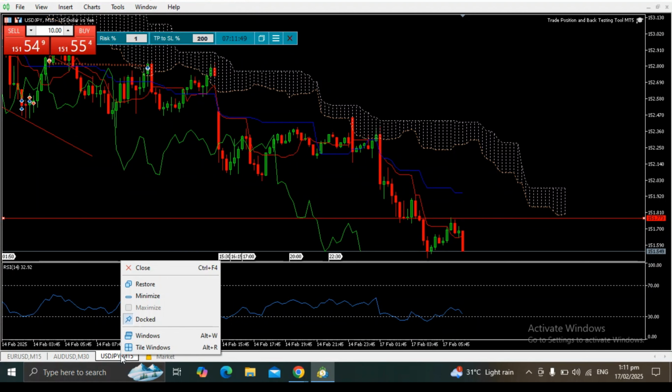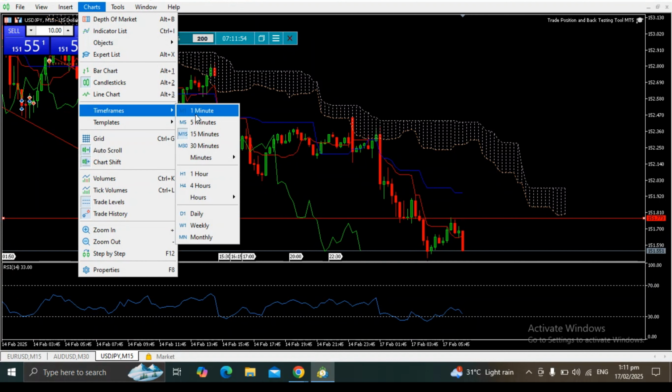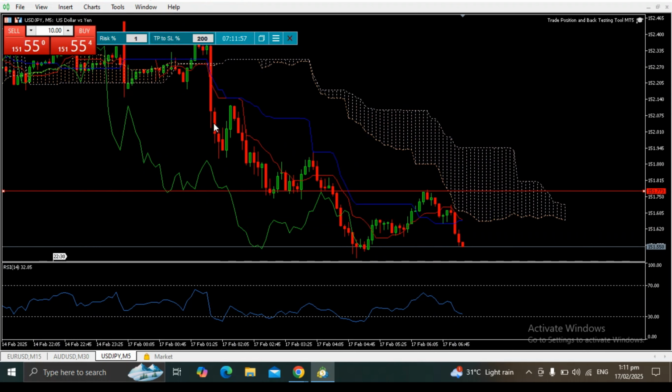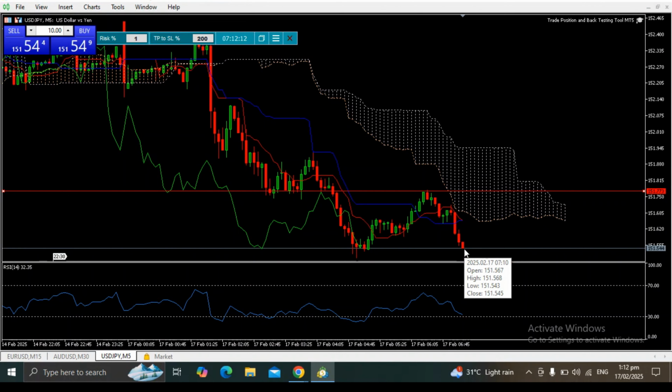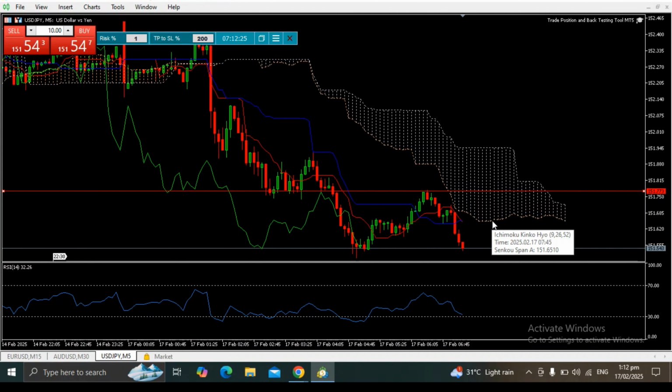Maybe we can check, let's try to check the 15-minute. So in the 15-minute, it's just the same. And at this level also, it's approaching the oversold. So there is a tendency that at this point, the support will hold, and then the price will bounce up. Again, this is our resistance level, and also this part here in the Kumo will also